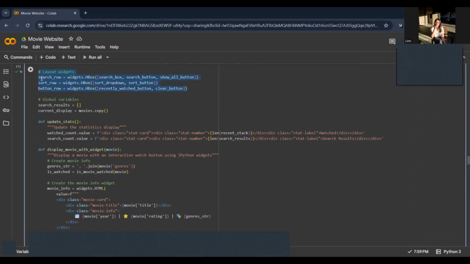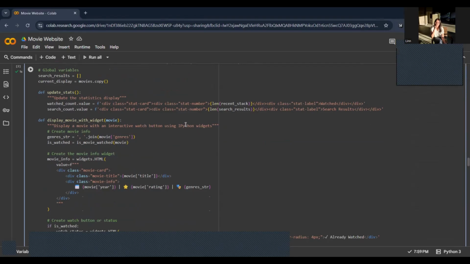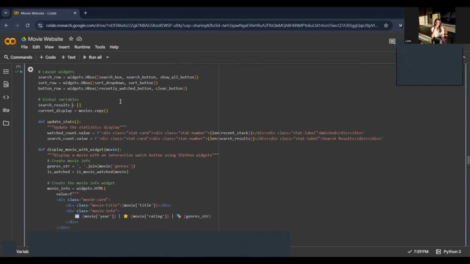And this is for the UI setup. It arranges the search, sort, and other control buttons horizontally, as we can see in the video. This is for the global variable, and it keeps track of which movies are being displayed right now, so sorting or refreshing works correctly by using the update stats function. The update stats function updates all the smaller statistic cards like the watch count and search result count.